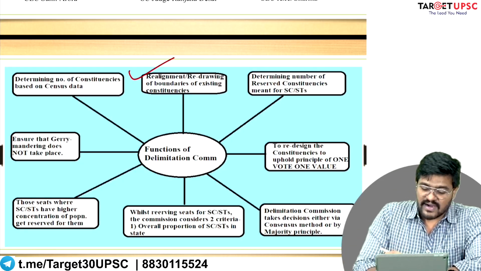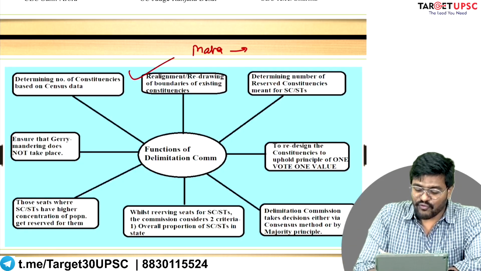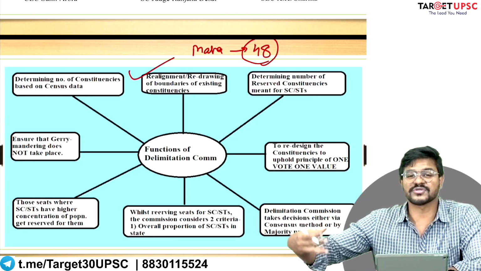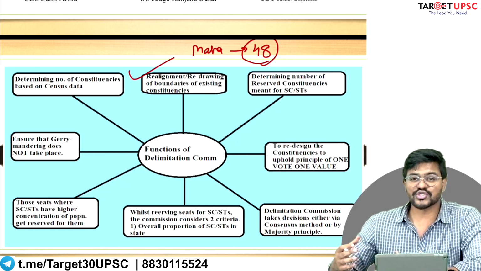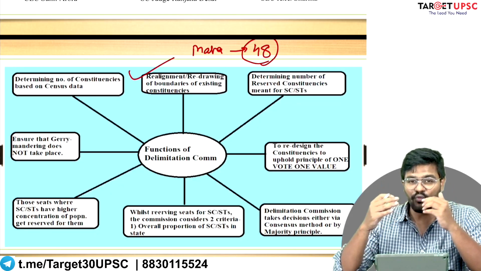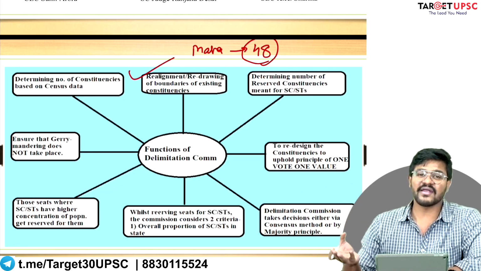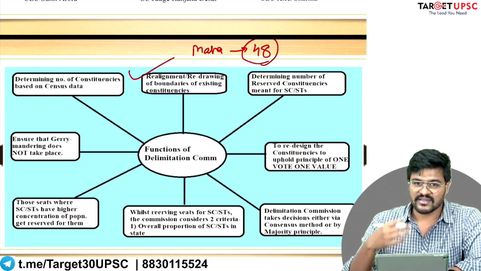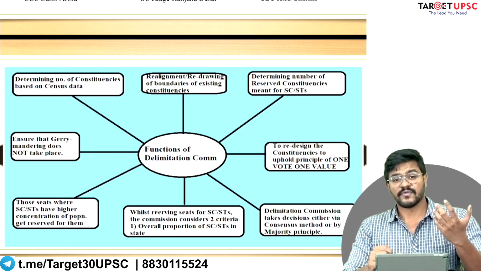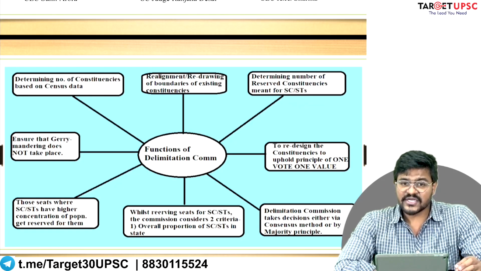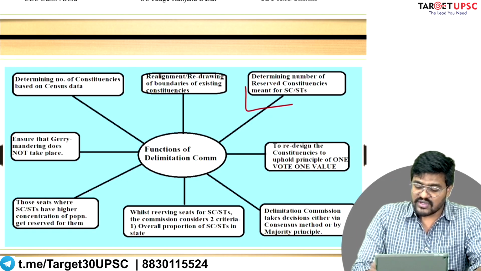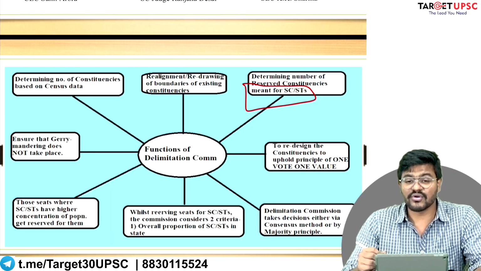Maharashtra had 48 members of parliament before the Baramati Lok Sabha constituency was created. Even after this new constituency of Baramati was created, it still has 48 Lok Sabha MPs only. So one other constituency was deleted and a new one was created within the state. This power also lies with the Delimitation Commission of India. A very important function is that the Delimitation Commission determines the number of reserved constituencies meant for scheduled castes and scheduled tribes.